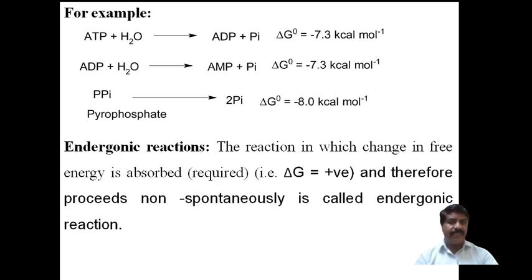In this reaction, delta G naught is the standard free energy change, because free energy is a state function which depends on the initial and final states. We measure before the reaction and after the reaction, and the net change is the change in free energy. Delta G naught is the energy measured at standard temperature and pressure, therefore it is called the standard one.